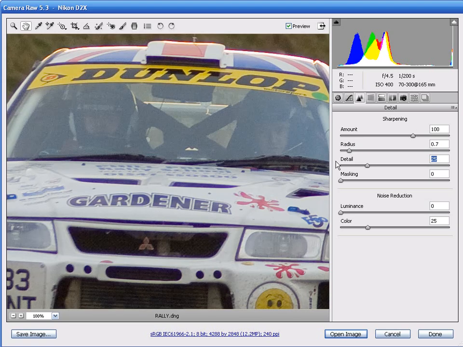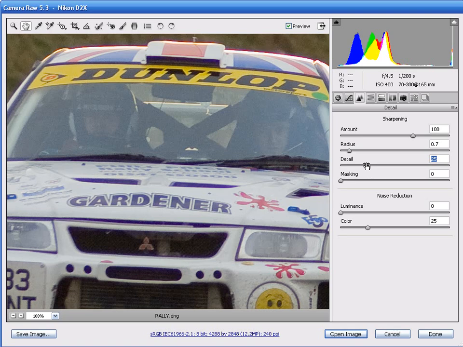The next 2 sliders to look at are the Detail and Masking sliders. The Detail slider is used to increase the amount of sharpening in the RAW file without generating any of those noticeable halos around the edges of our subjects. So in other words, it basically restrains the halos for better sharpening results.